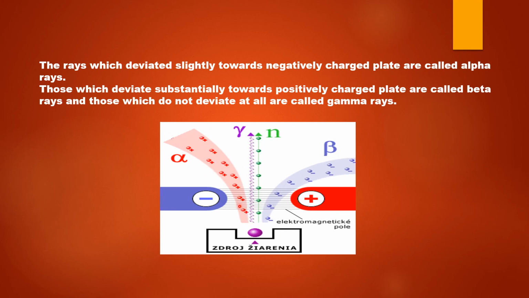Once again, the rays deviated towards a negatively charged plate are alpha rays. The rays deviated towards a positively charged plate are beta rays. And the rays which do not get deviated at all are gamma rays.